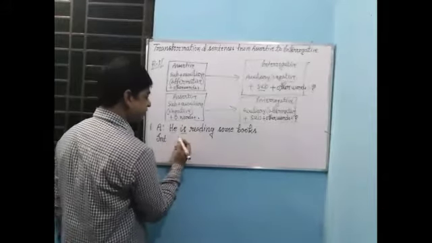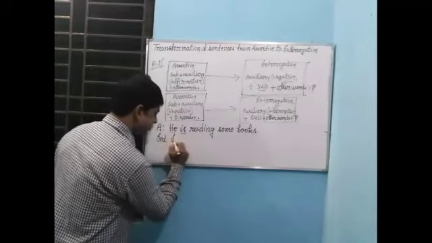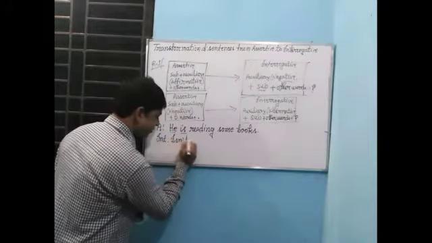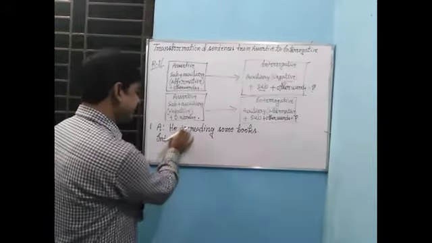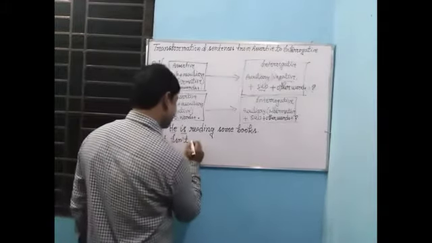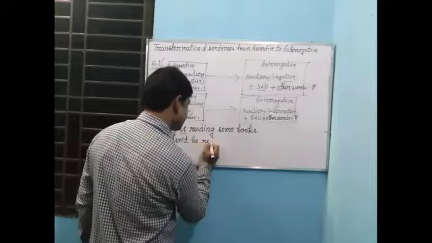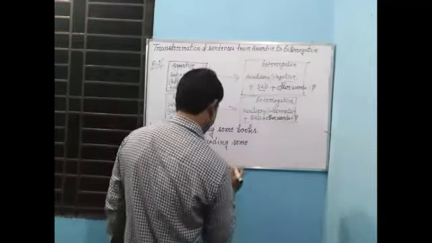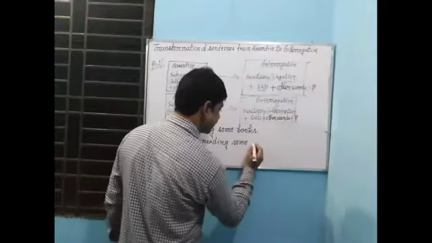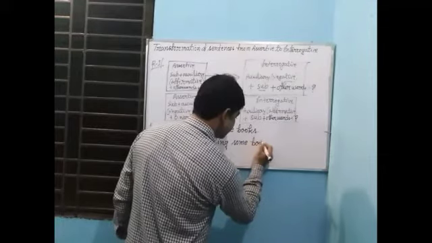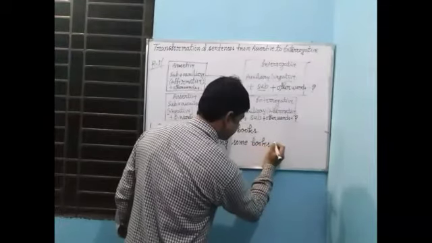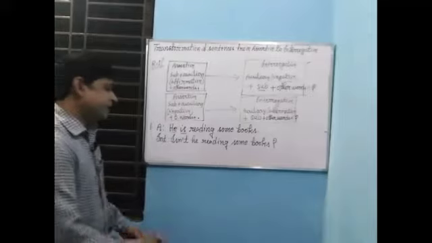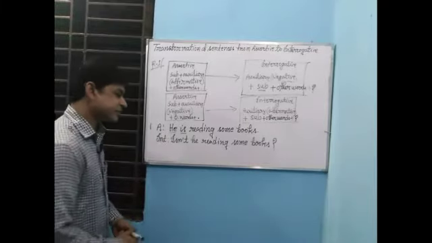So in the beginning of the sentence, make it negative. We have made it negative now. Is has become isn't. Then put your subject, then other words of the sentence. Among the other words of the sentence, there will not be any change. Just write all the words. Isn't he reading some books?